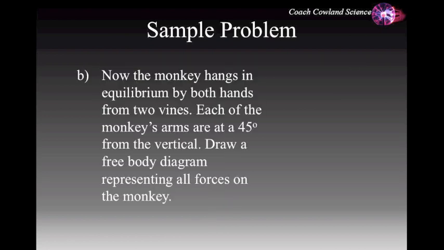Here's a slightly more complicated one. Now the monkey hangs in equilibrium by both hands from two vines. Each of the monkey's arms are at 45 degrees from the vertical. Draw a free body diagram representing all the forces on the monkey. Pause the video, hit play when you're ready.